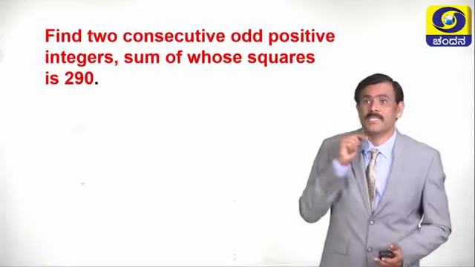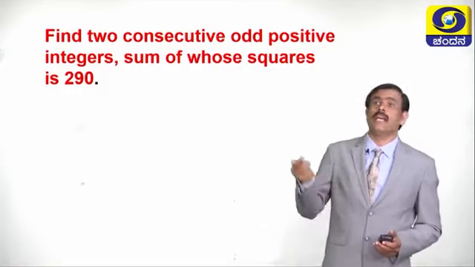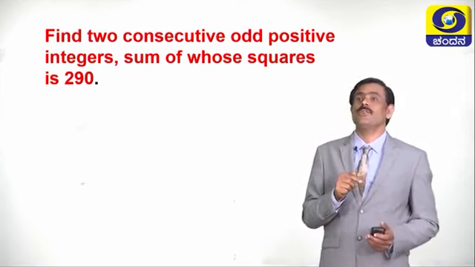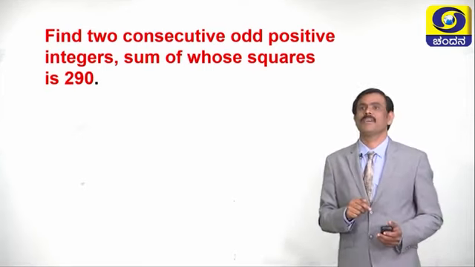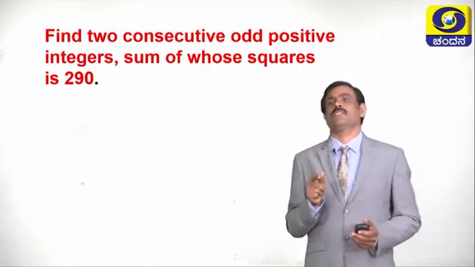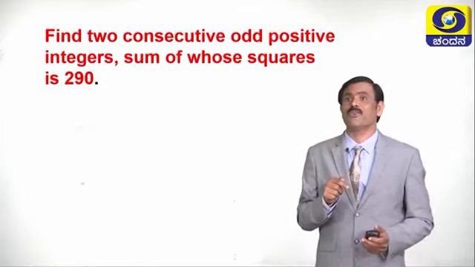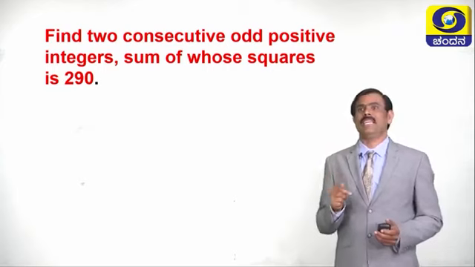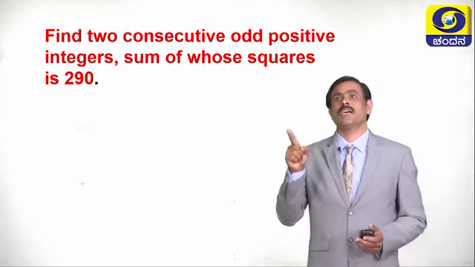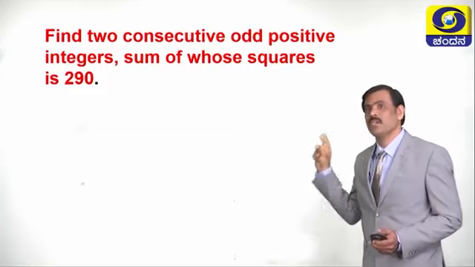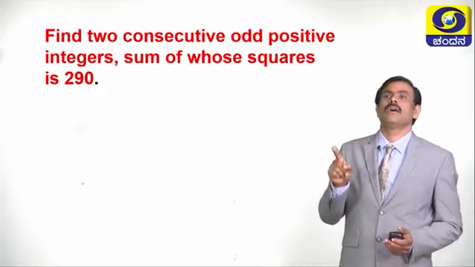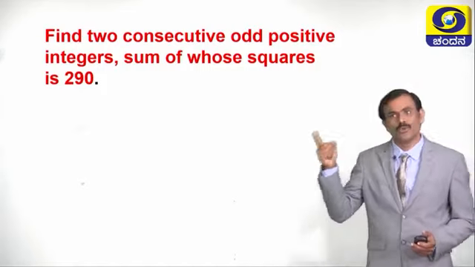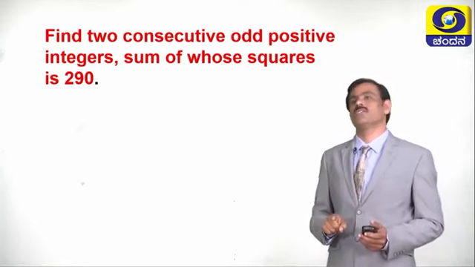They have given positive. Suppose if x is equal to 9, x minus 2, see, if one odd number is 9, 9 minus 2, 7, that is also odd number. See, in the question it is given odd positive. If x is equal to 1, 1 minus 2, minus 1. So, minus 1 is negative. So, whenever the question is asked for odd positive, even positive, we have to take x and x plus 2 are the two consecutive odd positive or two consecutive even positive numbers.